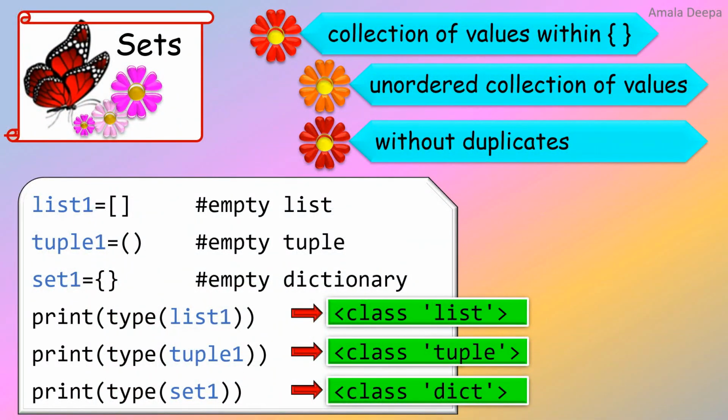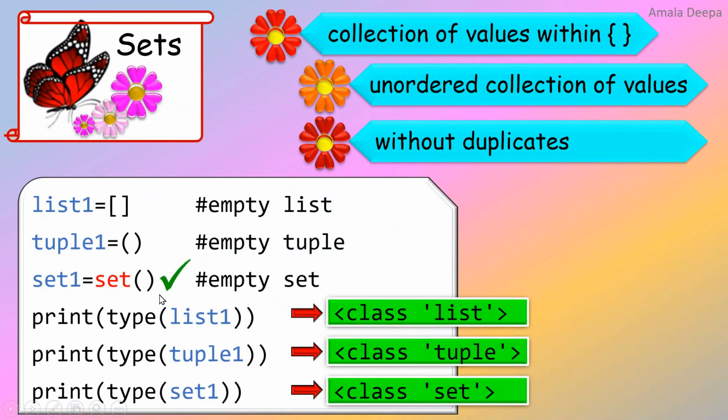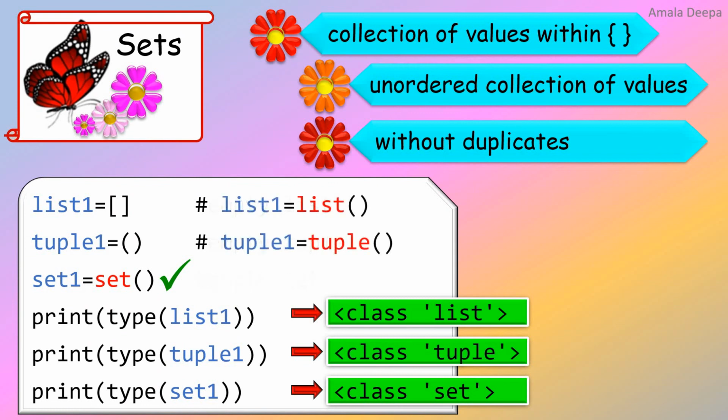So which is the right method to create an empty set? It is by using the set function. Now when I print the type of the object set1, it shows as class set. So only now I have created an empty set. I can also create an empty list and an empty tuple by using the list function and the tuple function.